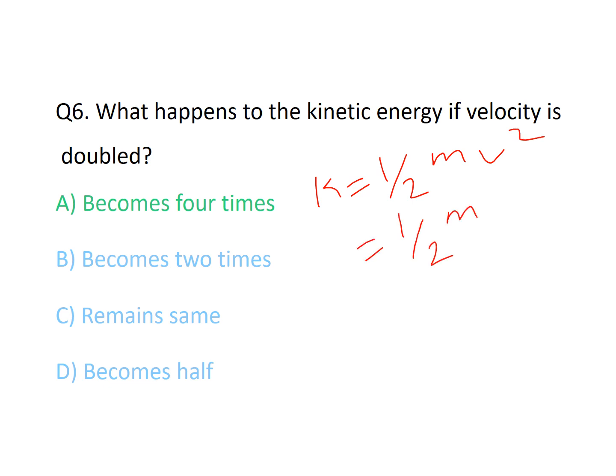So here take velocity as 2 times velocity and whole square. So it becomes 1 by 2 m 4 v square. So what happens now? The kinetic energy increases 4 times. That's the question. The correct option is becomes 4 times.